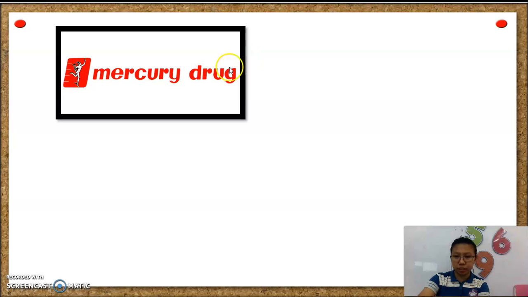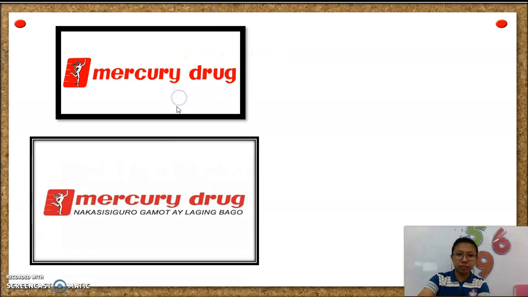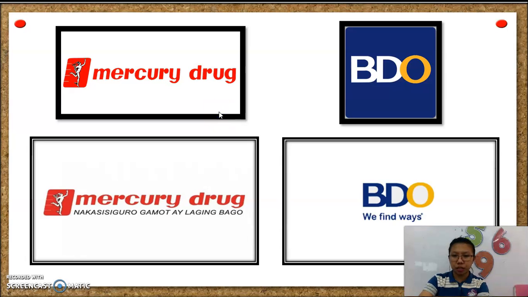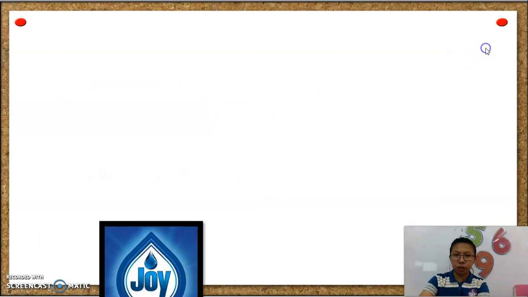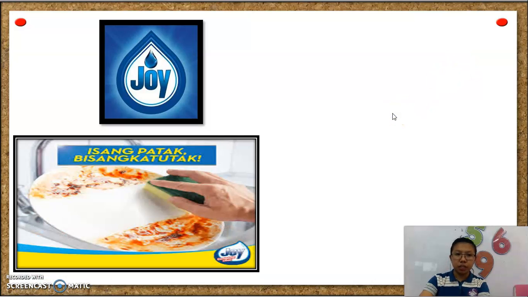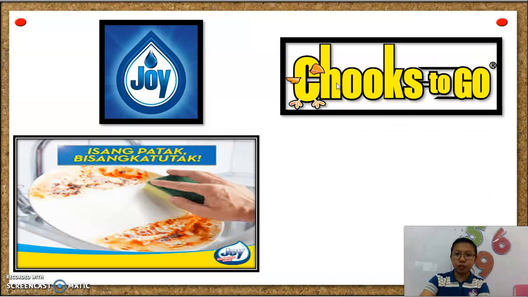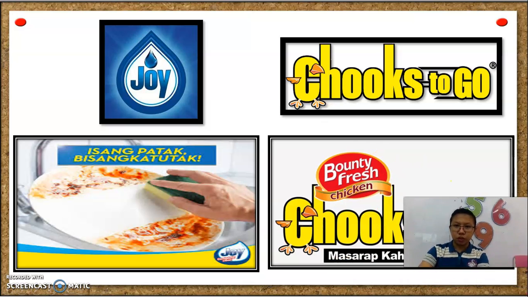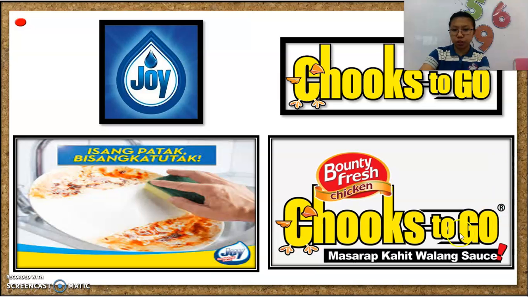Like this business, Mercury Drug. For Mercury Drug, the value proposition or the unique selling proposition is nakasisiguro gamot ay laging bago. So this will be their value proposition. And then for Vida, it will be we find ways. Next one. For Joy, it will be isang patak, di isang katutak. And then for Chooks to Go, their value proposition or unique selling proposition, masarap kahit walang sauce. Okay, so those will be the examples of unique selling proposition and value proposition.